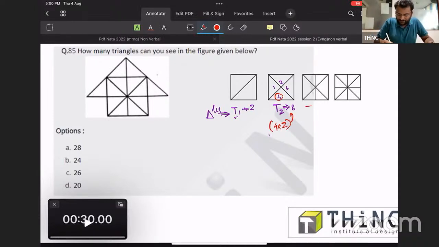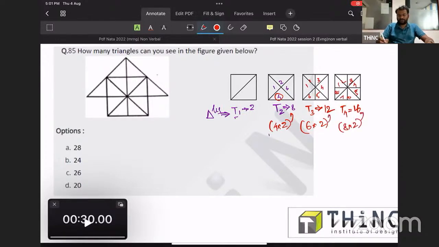So next one is the type 3. Type 3, we are having 1, 2, 3, 4, 5, 6. 6 visible, and that is 12. You can write 6 into 2 and you can count it. It will be ending up at a 12 value. Next is T4. It is having 16. 1, 2, 3, 4, 5, 6, 7, 8. Single component is 8, and we can multiply. This is just a shortcut to remember these numbers.